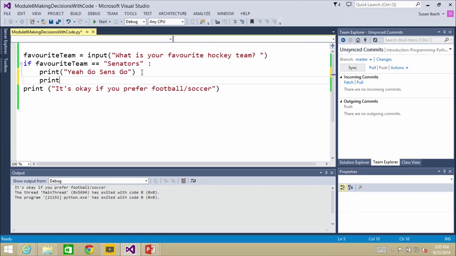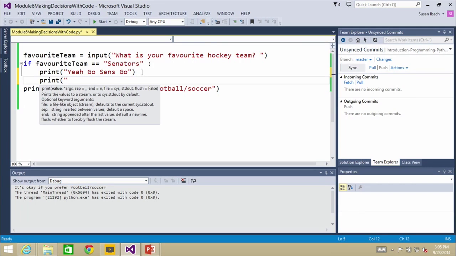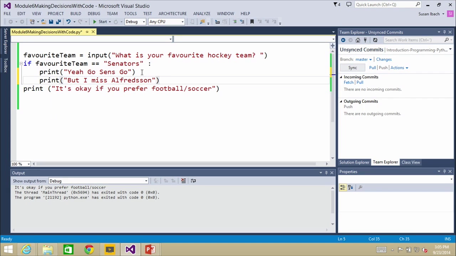if a condition is true, I'm just going to add a second line of code here. And I'm going to say, but I miss Alfredsson. We had a tough time with my team. They traded away our captain last year. So we miss our old captain, Daniel Alfredsson. So anyone who would say favorite team Senators would know about Daniel Alfredsson. But if you don't know the Senators, well, that's not going to mean anything to you. So I'm only going to display that message if you say you like the Senators.